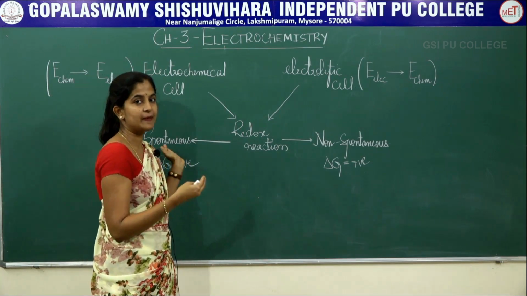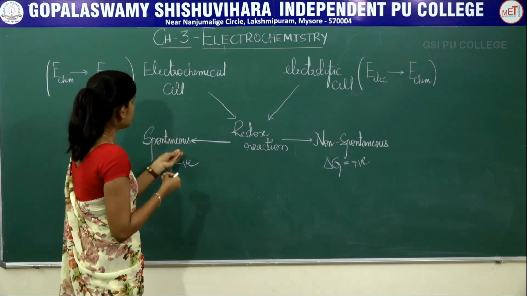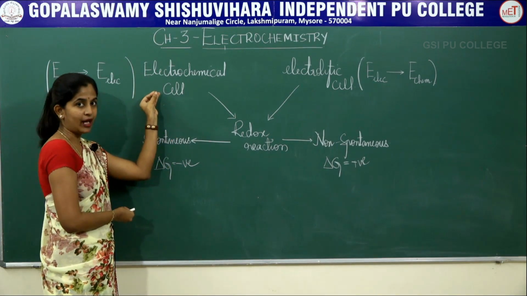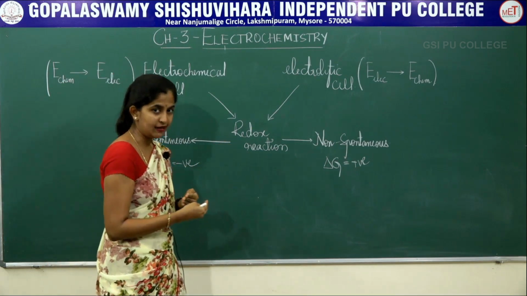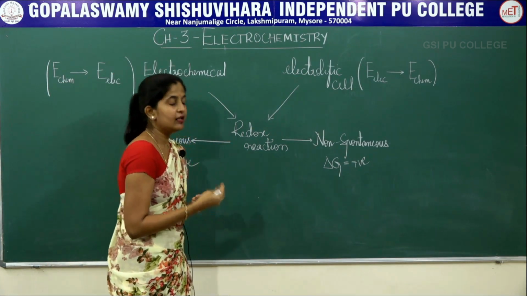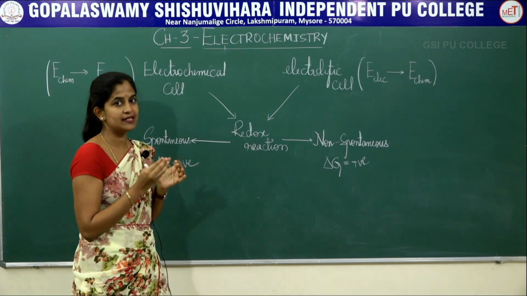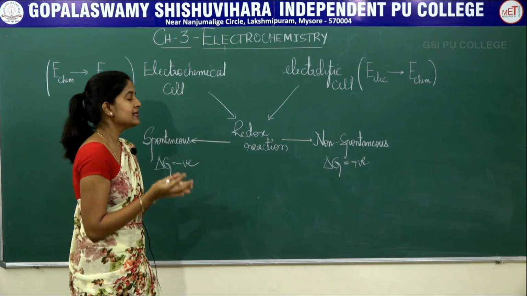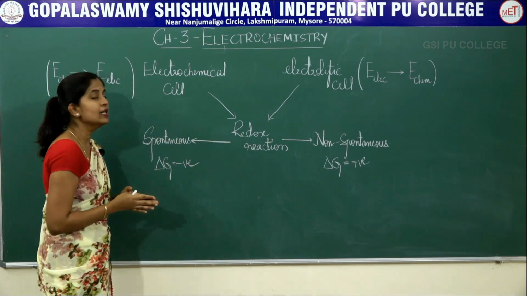The reaction which happens by itself doesn't require any external aid. Such reactions take place in your electrochemical cell. That is, a spontaneous redox reaction happens by itself to produce some energy, the chemical energy which is being converted into electrical energy through a suitable setup which is called your cell. Such cells are called electrochemical cells. So what are electrochemical cells?